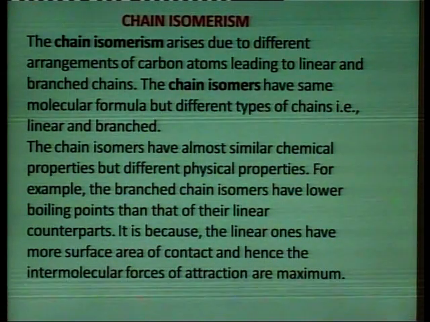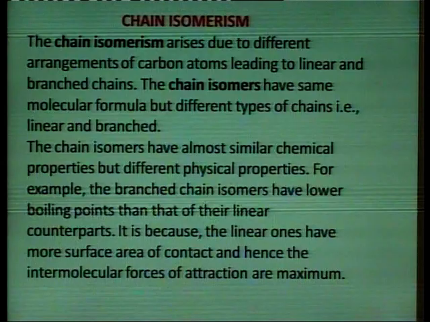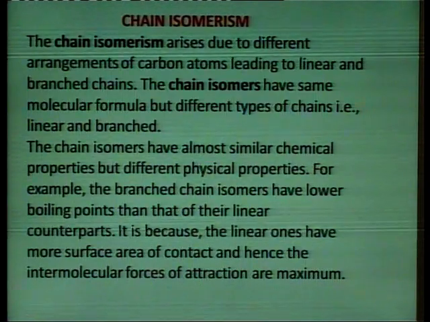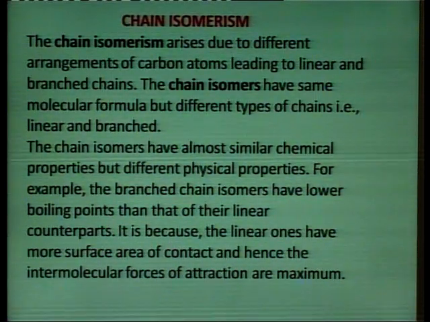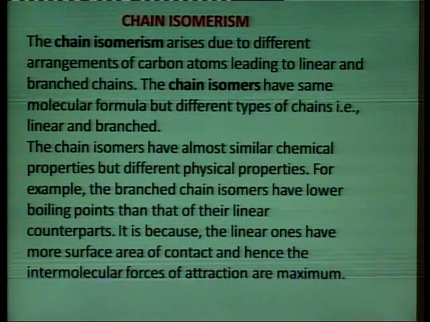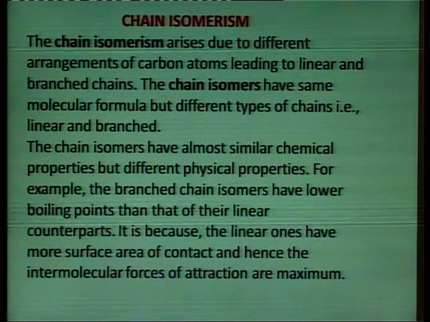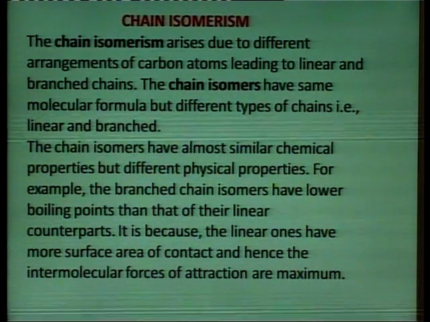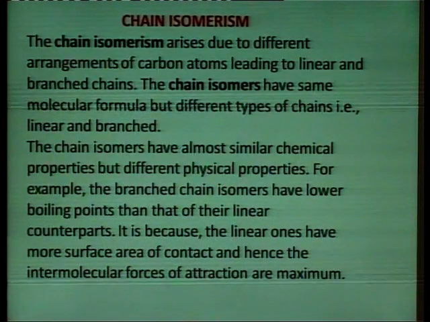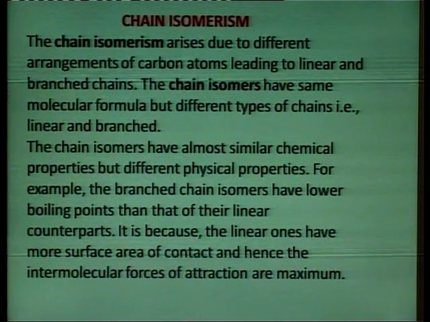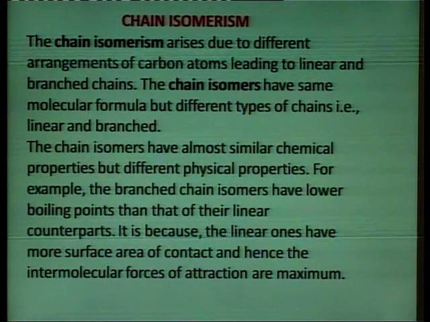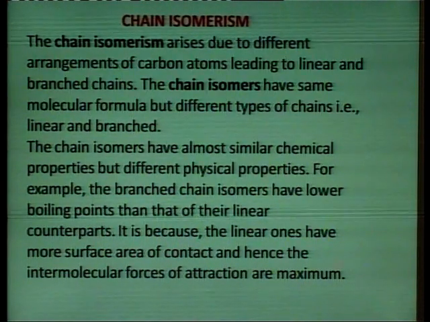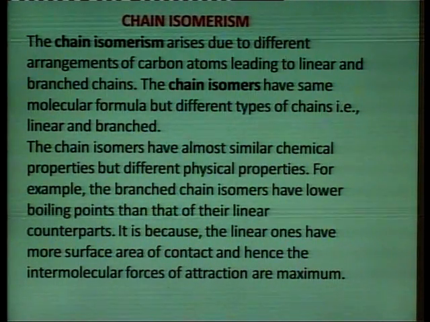For example, the branched chain isomers have lower boiling points than their linear counterparts. That is due to van der Waals forces of attraction. The branched chain isomers have the least van der Waals forces of attraction, while the linear ones have more. The linear ones have more surface area of contact, and hence the intermolecular forces of attraction are maximum.